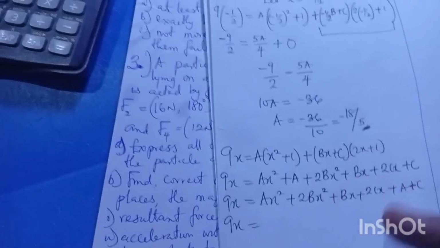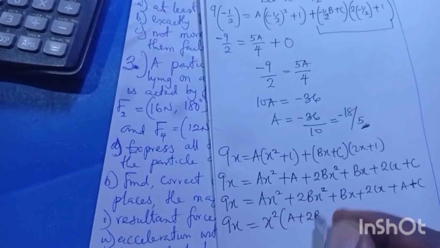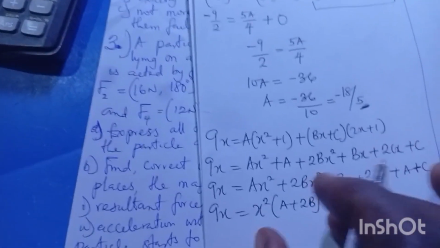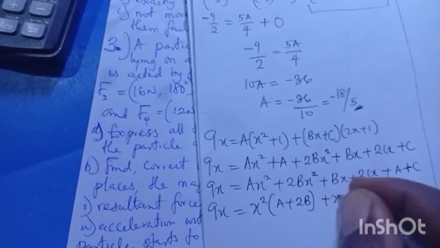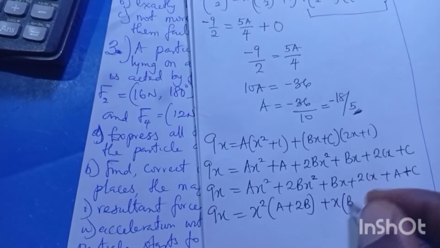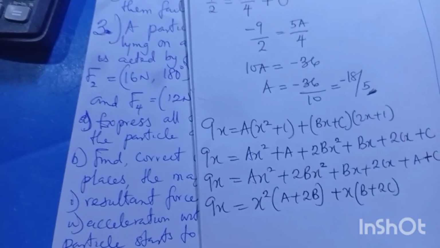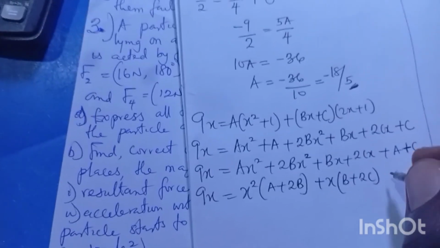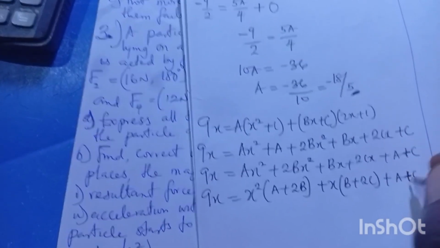Let me factorize. 9x. x squared is common here, right? x squared, open bracket a plus 2b. Remember, a, b, and c, they are constants. So we are putting them in their positions. They are coefficients. They are constants. So same thing I will do here: x into bracket b plus 2c. And if we are together, does that say 2c? Yes, 2c. We continue. And lastly, we have a plus c, they have no letter x, so we are good.